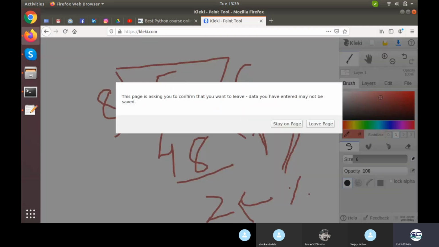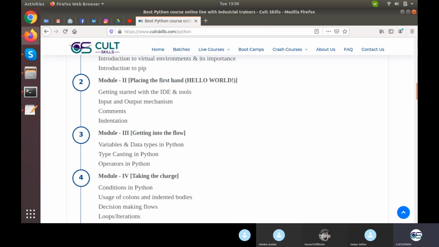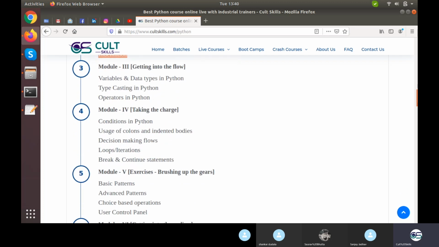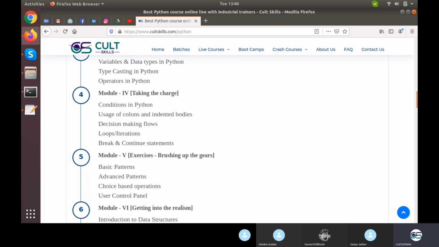Now, what is your task in this is you need to do all the things on your own. I'll be sharing the files as well, and you need to perform this whole stuff on your own as well. So we talked about, in module 2 we are left with indentation only. In module 3 we talked about variables, data types, typecasting and operations. I wouldn't go for module 4 as of now, and indentation would be covered in that because it will be altogether a very different ball game. We'll be talking about building the logic actually. So this is going to be an interesting one. So tomorrow we'll learn module 4 and implement some exercises, and if time allows we'll even go for module 5 as well. This is the exercise regarding module 4.